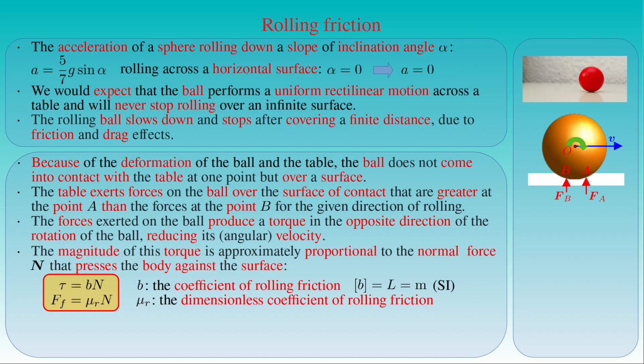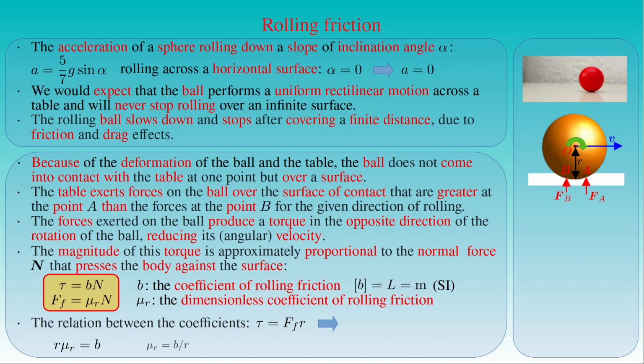The relation between the dimensionless coefficient and the one with the dimension of length can be derived from the expression stating that the magnitude of the torque tau is equal to the frictional force F sub F, times the lever arm given by the radius r of the rolling ball or sphere. If we substitute the equations expressing the torque and the frictional force in terms of the two types of coefficients of friction into this equation, we can write the coefficient of rolling friction B as the product of the radius r and the dimensionless coefficient of rolling friction μr.